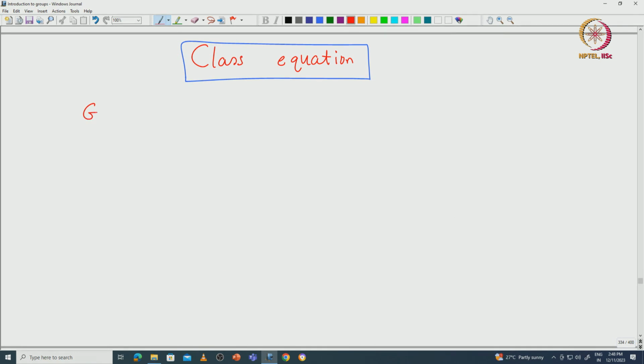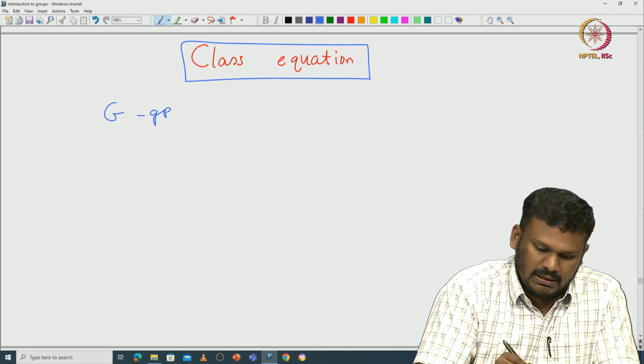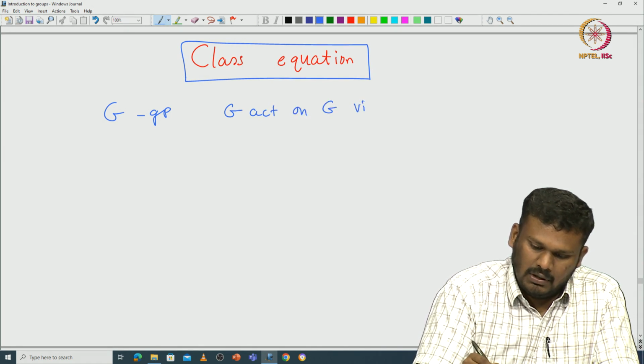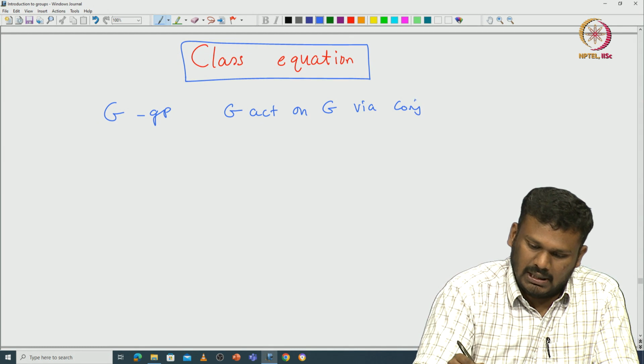So first we will see the application when we restrict to this conjugacy action. So the group G acts on itself via conjugation. So let's recall what it is. Let G be a group. Then G acts on itself via this conjugacy action.